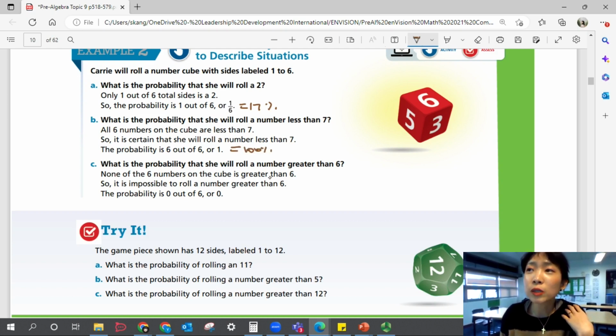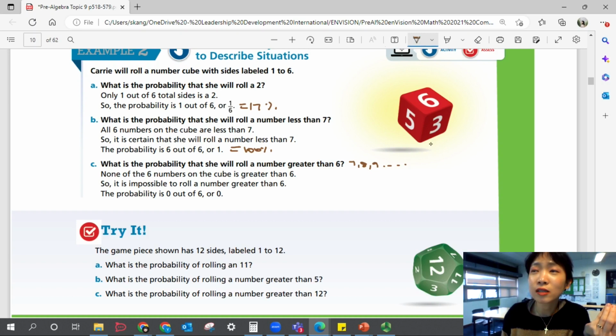What's the probability that she will roll a number greater than 6? Now, think about numbers greater than 6. Do we include 6? No, 6 is not greater than 6, so we're not including 6, okay? So 7, 8, 9, do we have these numbers on a die? No, not on this die.